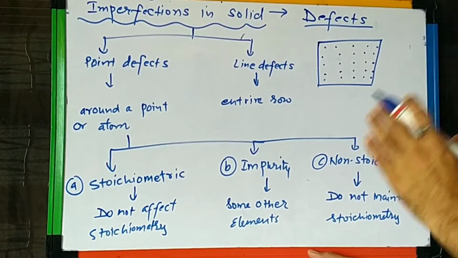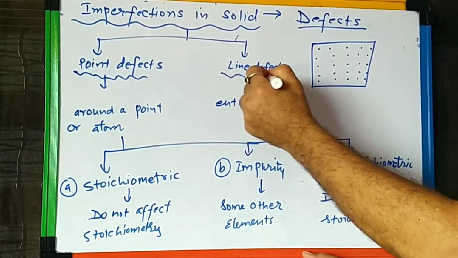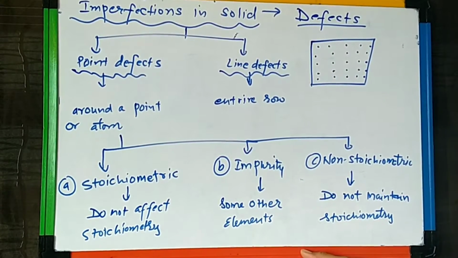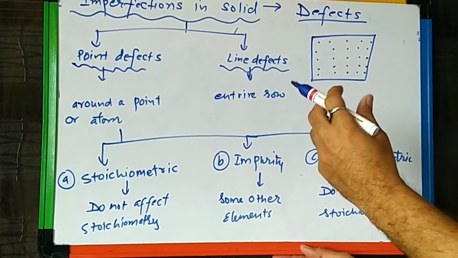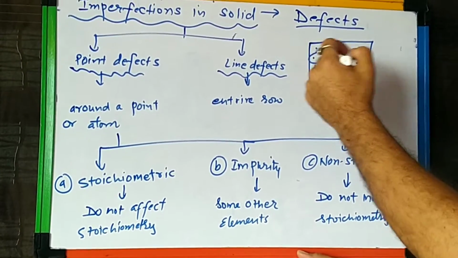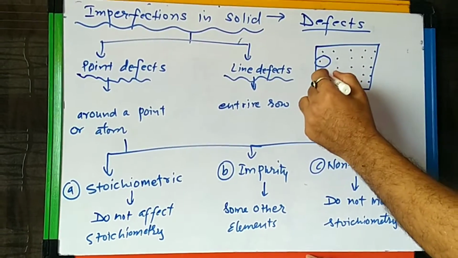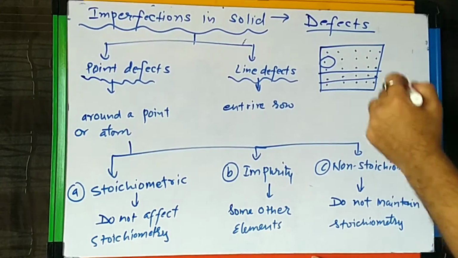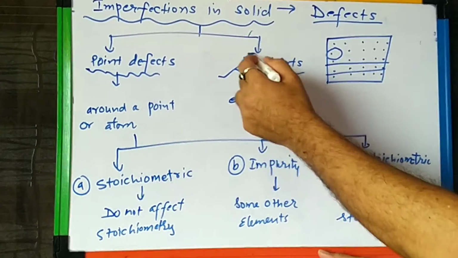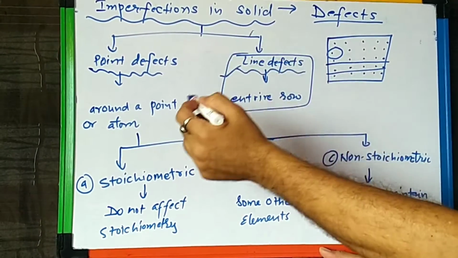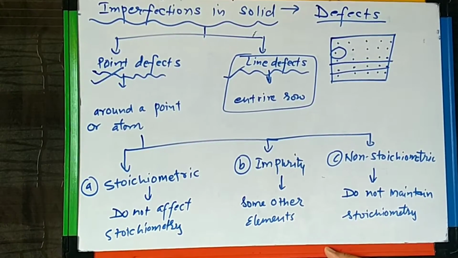So particularly we divide these defects in two categories. First we call them what? Point defects, and second is the line defects. What do point defects mean? When the defects arise on certain atoms or at particular points only. And if the defects arise in the entire row, then it is called line defects, right? This is not in our syllabus, so we will focus only on the first type of defects. We call them what? Point defects.